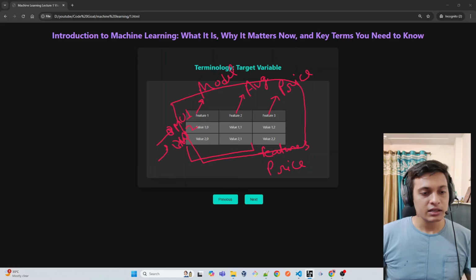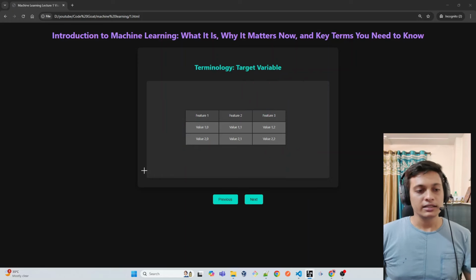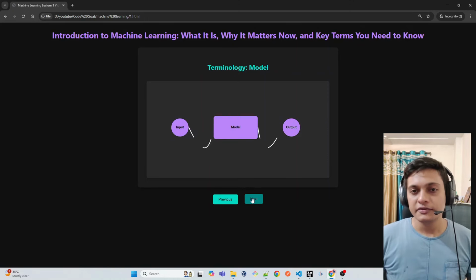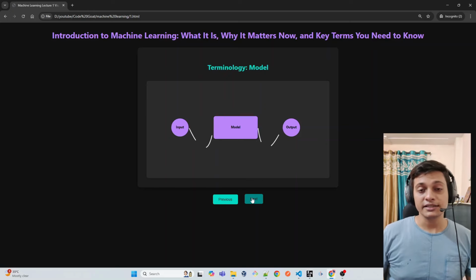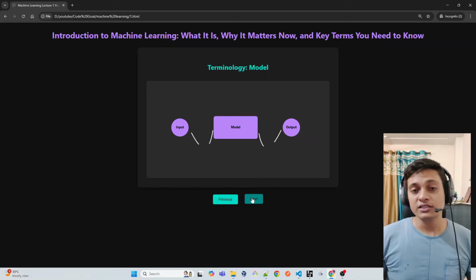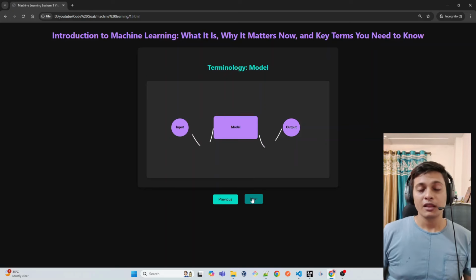Now let's come to another slide, which is the terminology of model. As we discussed, till now we are just revolving around the model. As I said, models are nothing. It's the algorithm which was trained with the data.